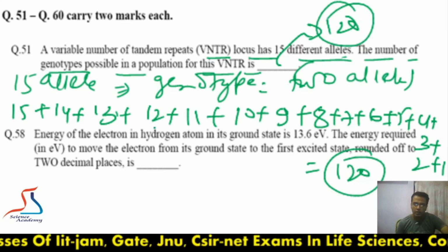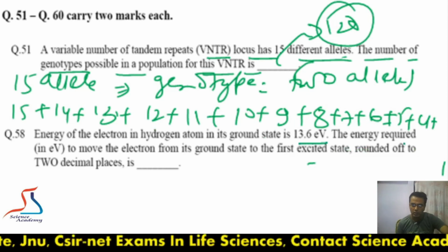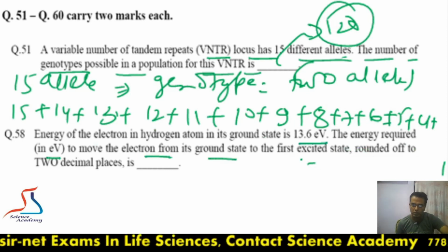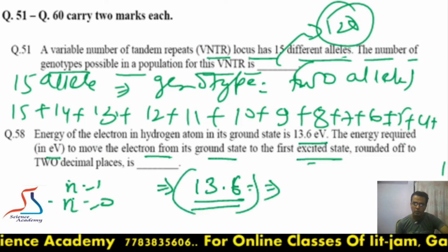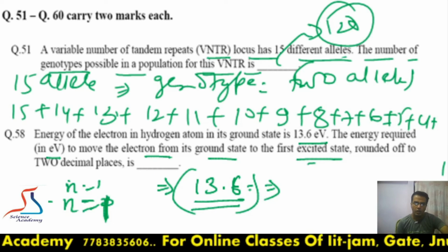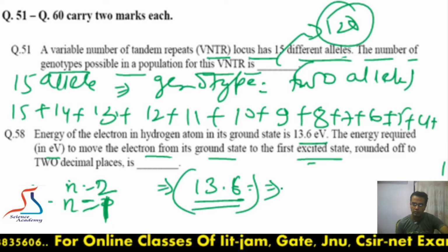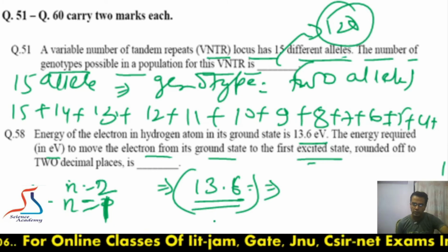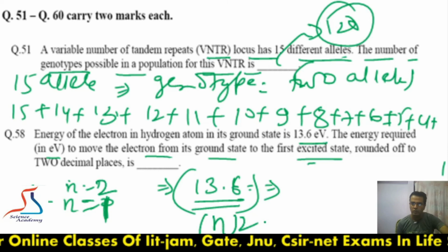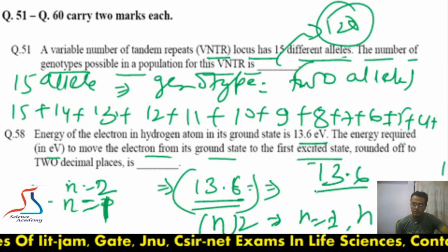Moving to next question, the energy of electron for the hydrogen is 13.6 electron volt. The energy required to move electron from ground state to first excited level. Ground state, which is 1, and then this will go to the excited state, second. So the general formula for energy is 13.6 divided by n square, where n is the number of state. If ground state then n will be 1, if first excited state n will be 2.